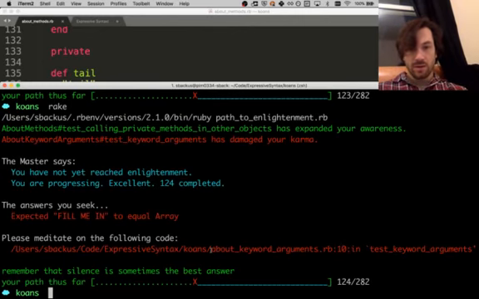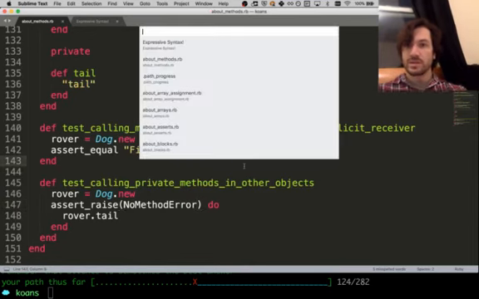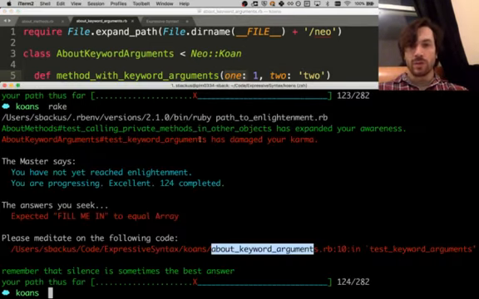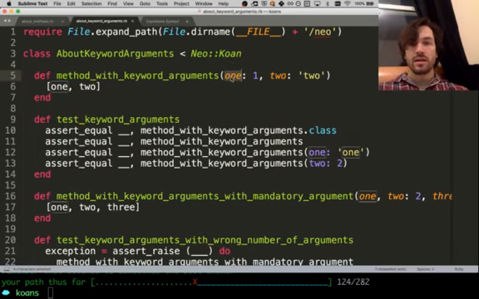So now the next thing is keyword arguments. I think I'm gonna be done, but let's just do a quick preview of keyword arguments. What is this about? Method with keyword arguments. Oh, it's more about methods. This is like a special kind. Oh, keyword arguments. I understand. Right, so you can name your arguments. Like before we were just passing A and B. But in Ruby, you can give your arguments names.